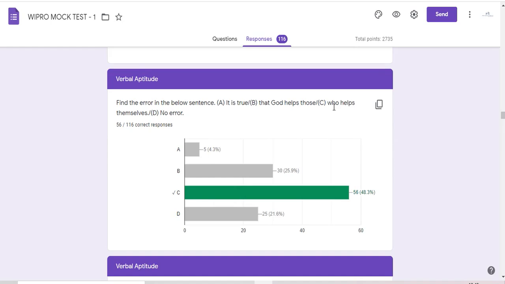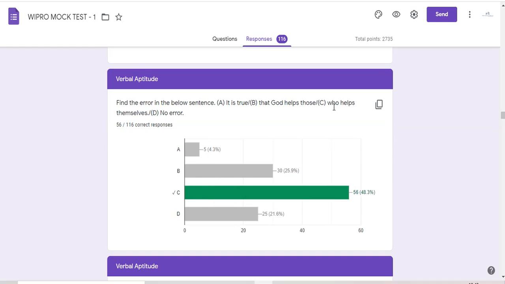If the subject is "those", then in subject verb agreement it should be followed by a plural verb. A plural verb will never have s. So here "helps" has s. So "help" is right. So there is an error in C. Therefore C is the error. Okay. So why have you put B as the answer?